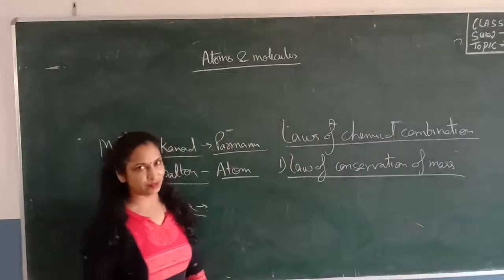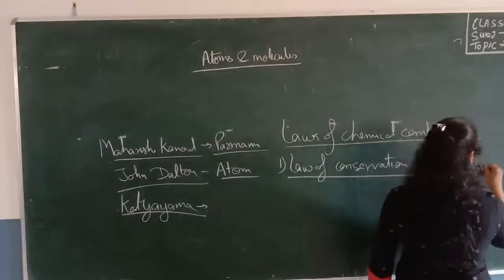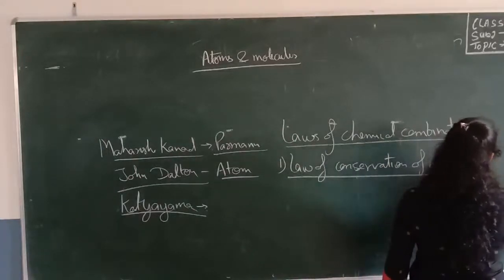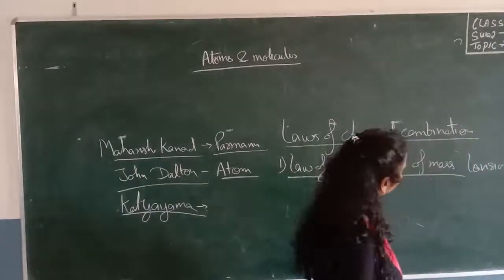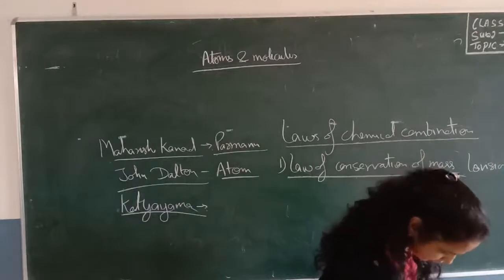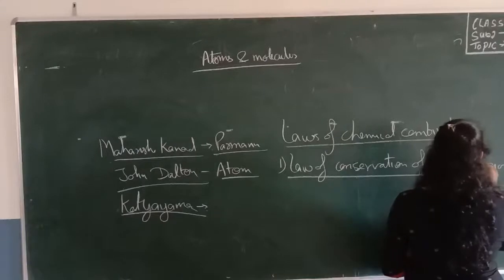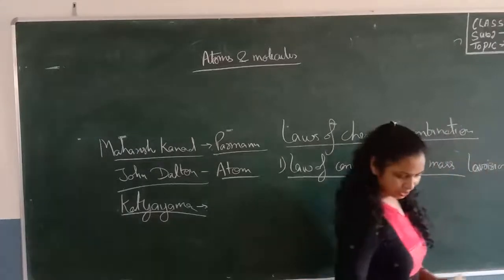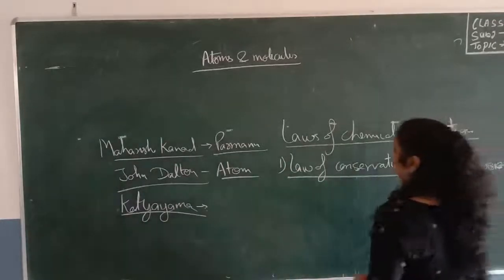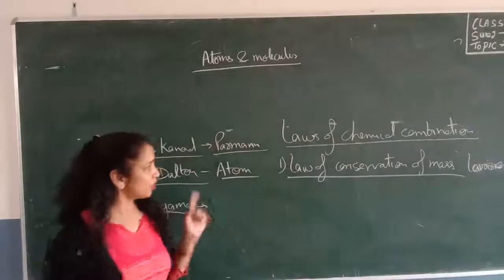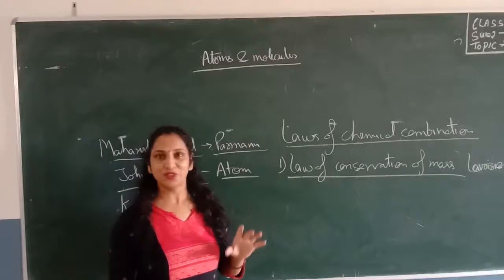This law was given by the scientist called Lavoisier. Lavoisier was the first scientist who gave the law of conservation of mass. According to this law, matter in the universe can neither be created nor be destroyed.